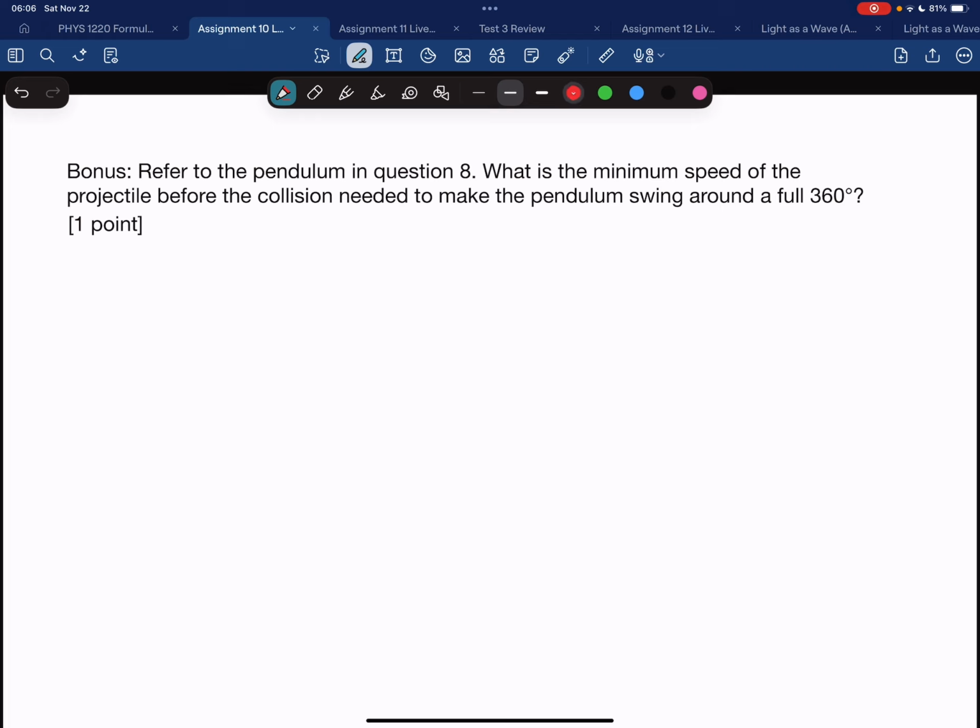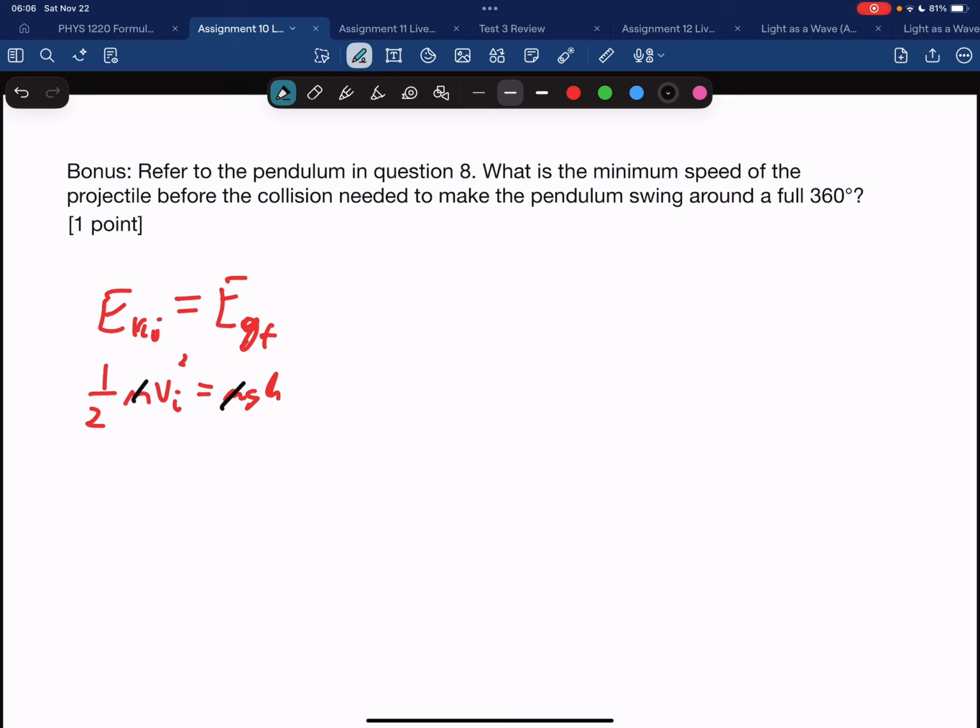So we know that the kinetic energy of the projectile and the mass, the pendulum, together has to be equal to the final gravitational potential energy. So just like how we had before, 1/2 m v_f squared equals m g h, and again, masses cancel.